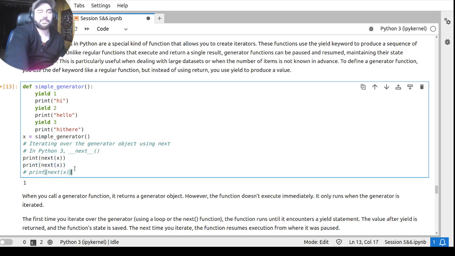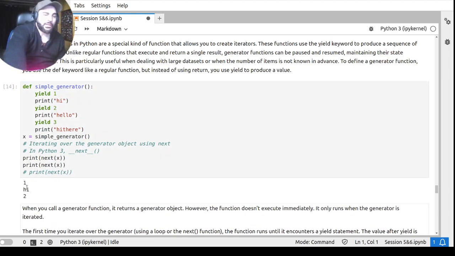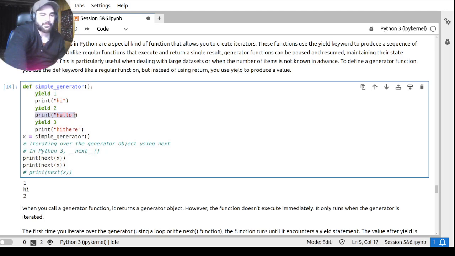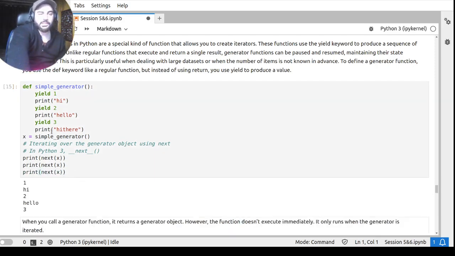Okay, next is another function which is called on generators. So now what will happen is this 1 will get printed, followed by this hi, then this 2 will also get printed, and then it will stop. If I run this, you can see 1, 2, 1, hi, and 2, because now the function got paused right here. If I again want to run the function from there, I'll call next of x the third time. So you can see it.